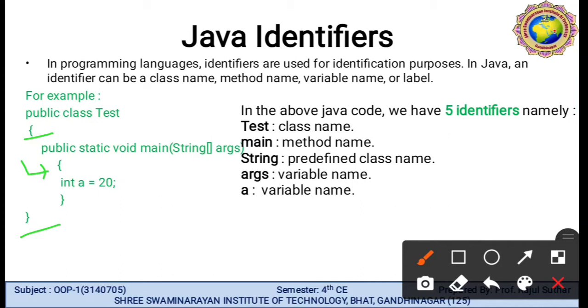In the above code there are a total of 5 identifiers. How can we identify these identifiers? In the program, let me find the identifiers. So the first identifier is Test. Test is totally different; we have made it user defined. Then the main method is counted as an identifier.